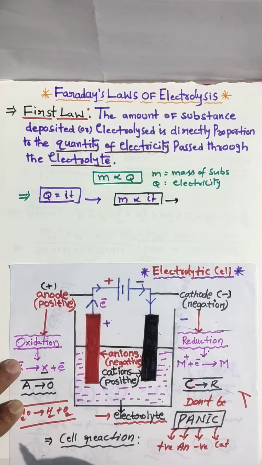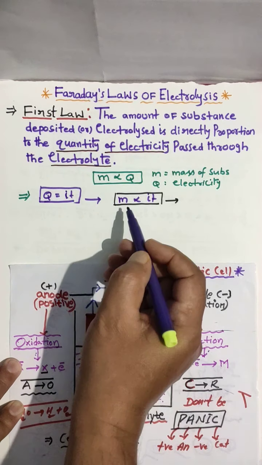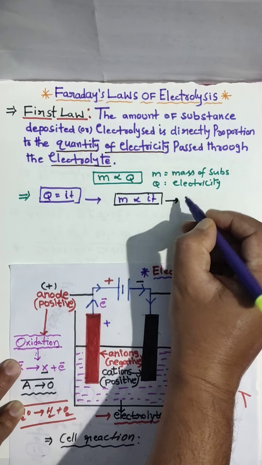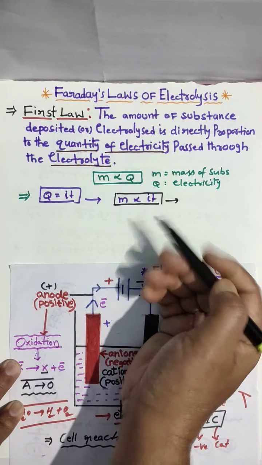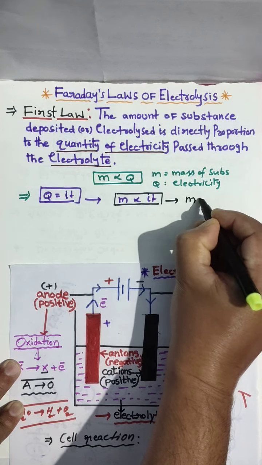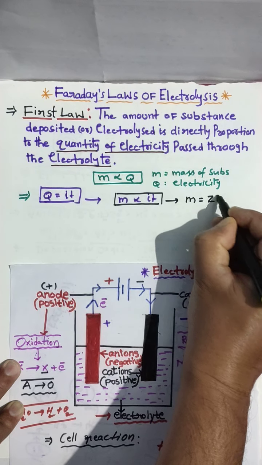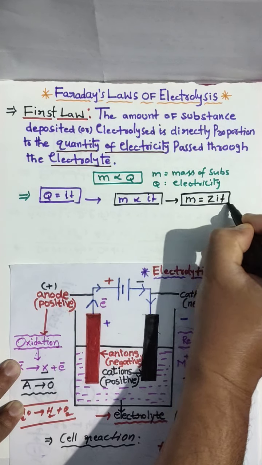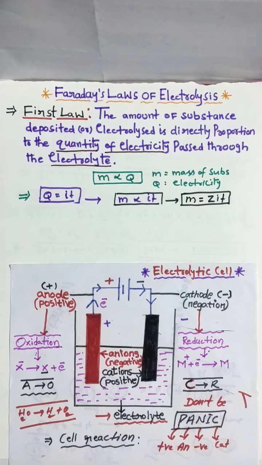If you remove the proportionality, then a constant is obtained. That constant we call Z, so M equals ZIT.